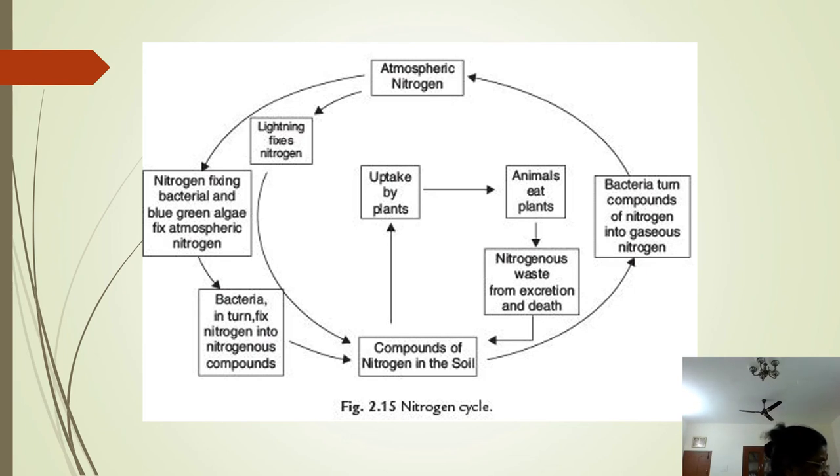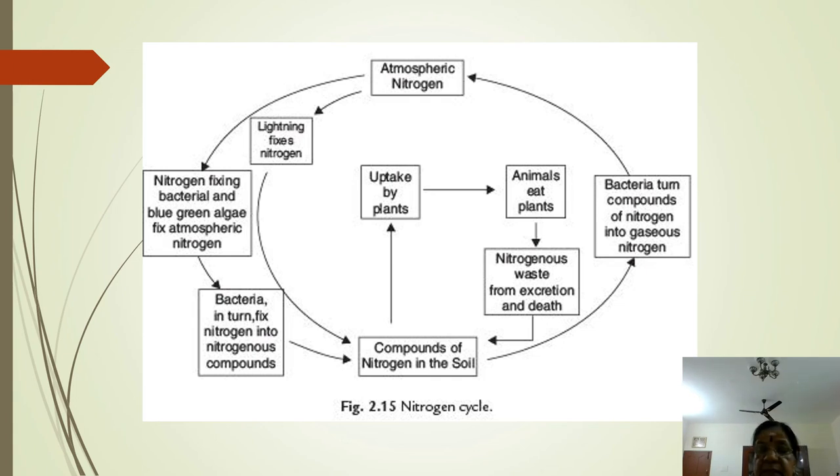The nitrogen is passed on to the herbivores and carnivores through the food chain and becomes part of animal tissues. The next one is ammonification. When plants and animals die, microbes, fungi and bacteria decompose the dead material, and ammonia is produced during this process. The process of formation of ammonia by fungi and bacteria, which are decomposers that decompose dead and waste material, is called ammonification.